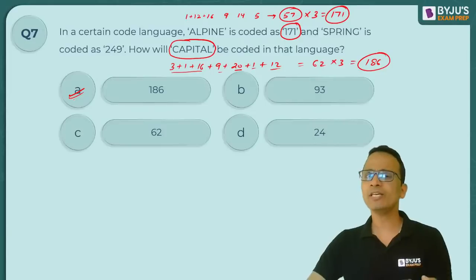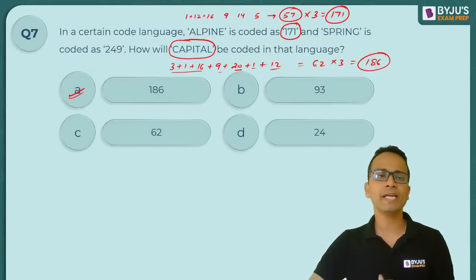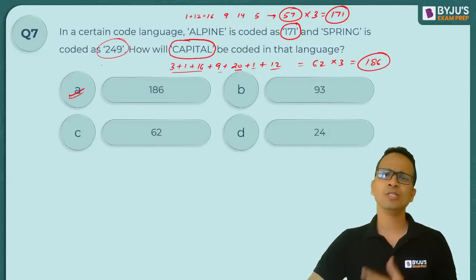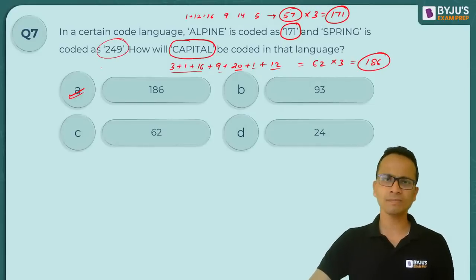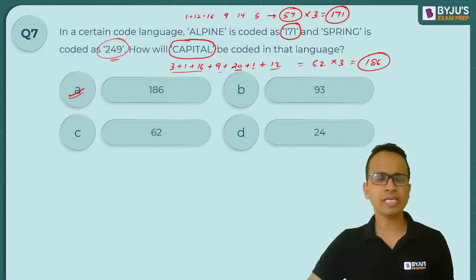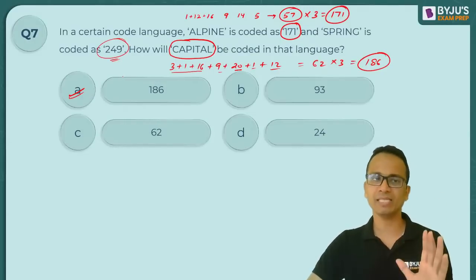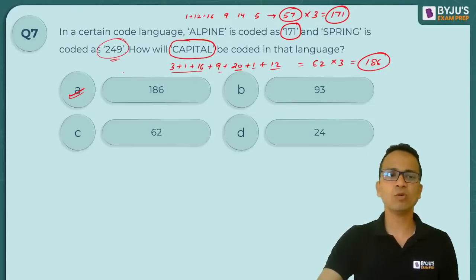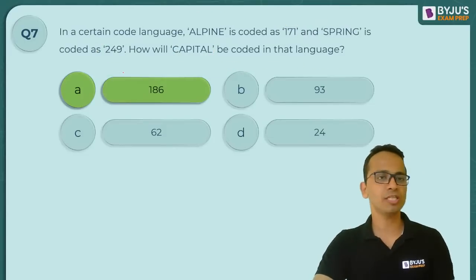So no need to go for the second hint. No need to check for spring. स्प्रिंग का कोड 249 है, तो डेफिनेटली उसका सम 83 होगा. 83 को 3 से मल्टीप्लाई करने पर 249 बन गया. No need to check, no need to waste your time, directly mark the answer and move ahead. Answer will be 186. That is option A.